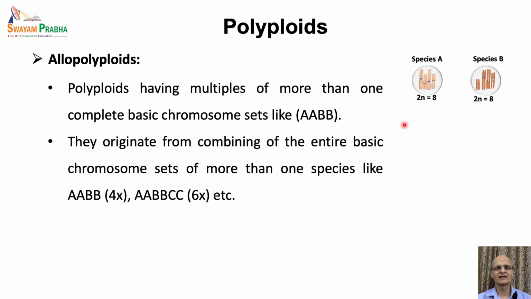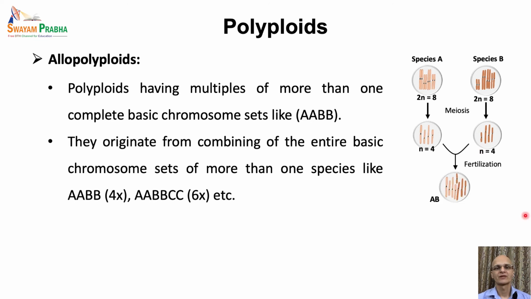So here are the parent cells of species A and species B that are 2n, and the 2n number is equal to 8. These will undergo meiosis and will produce haploid gametes where n would be equal to 4. These haploid gametes from different species may fertilize to form a zygote with 8 chromosomes.